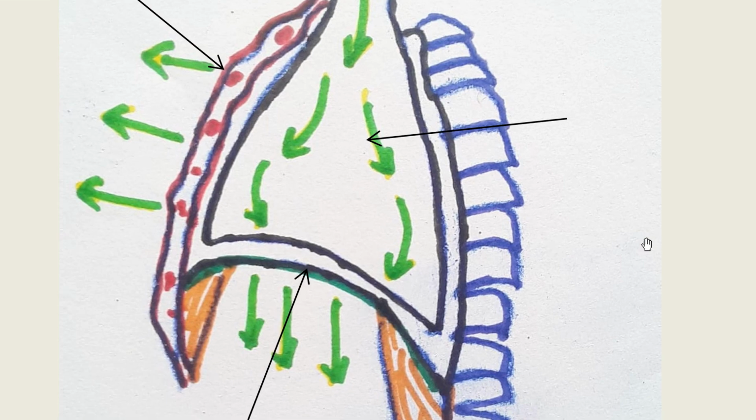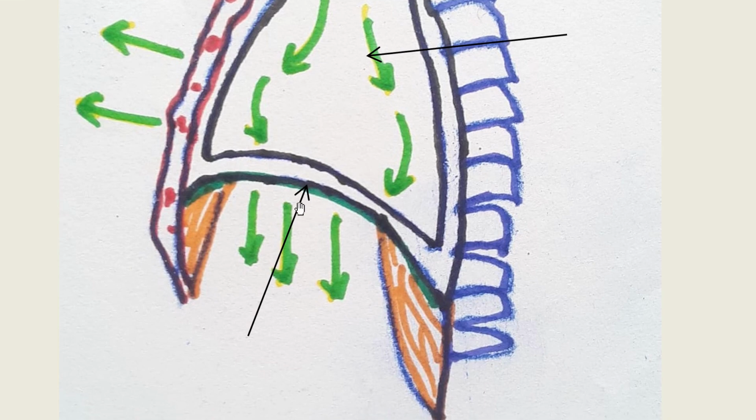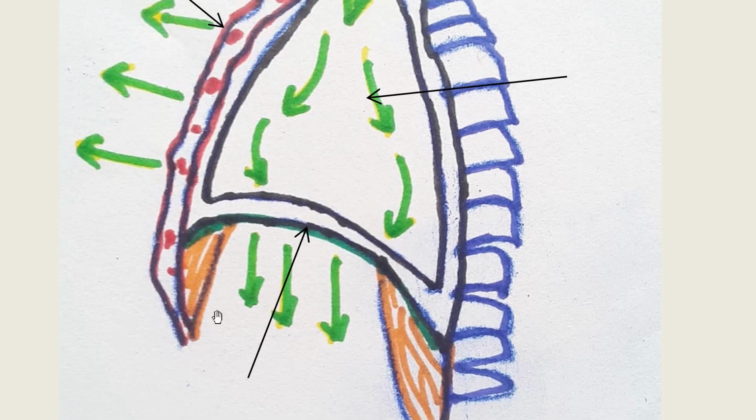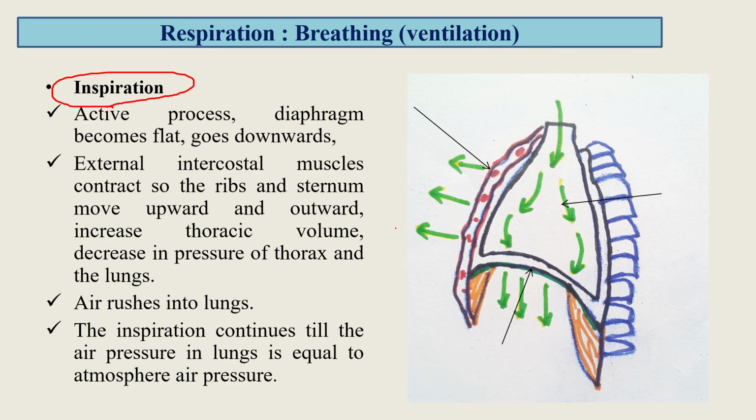At the time of inspiration, the diaphragm contracts, that is, the diaphragm pulls downwards with the help of the muscles attached to it. The diaphragm becomes flat.